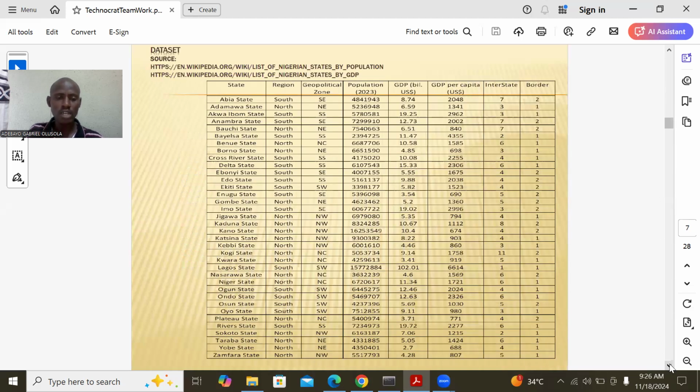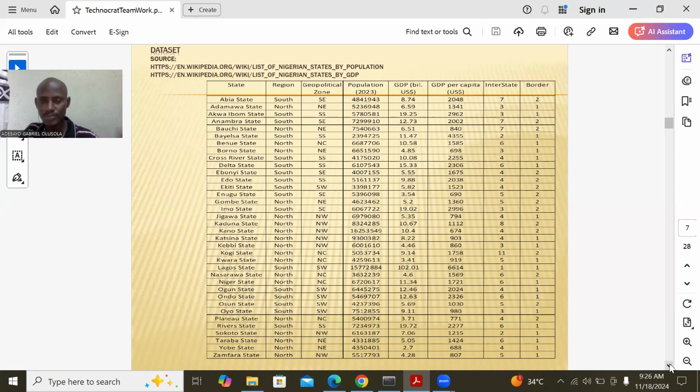Now look at our data set, which is from Wikipedia: the list of Nigerian states by population and the list of Nigerian states by GDP. Our features are the state, the region or geographical zone, the population, the GDP in US dollars in billions for each state, and the GDP per capita, which we get by dividing GDP by population.